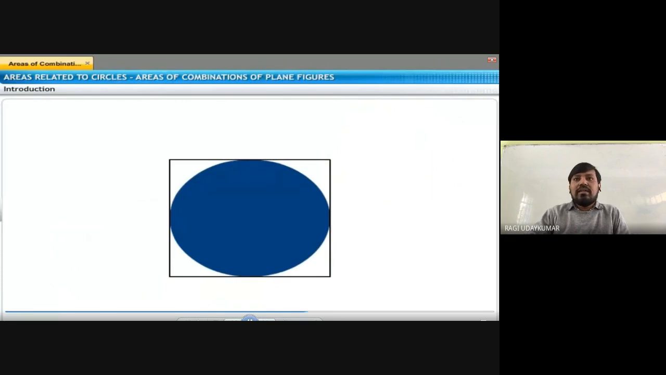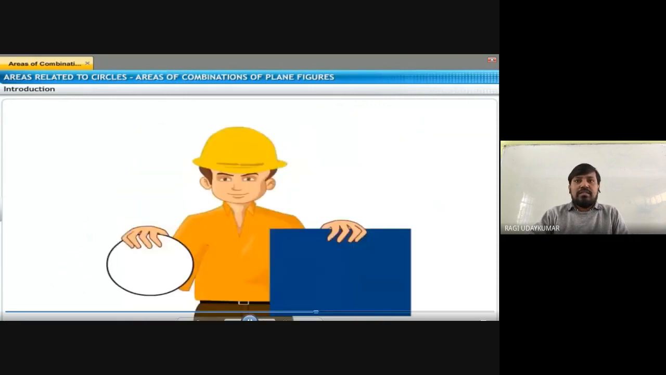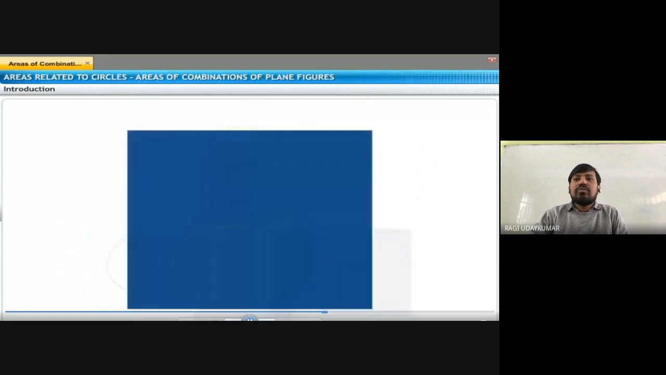Suppose he needs to find out the area of the shaded region. Figures of this type will be there, and he needs to know how much area needs to be painted. So these things will be helpful to you in combinations of figures. Now, you need to know the area of the rectangle, the area of the square, and the area of the circle.